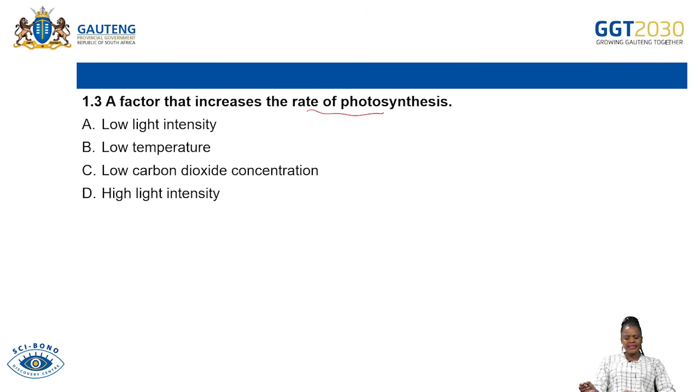If light intensity is low, no, it does not. If temperature is low, no, it does not increase the rate of photosynthesis. If carbon dioxide concentration is low, it does not increase the rate of photosynthesis. If light intensity is high, yes, it means that the rate of photosynthesis will also increase. So the correct answer there will be D.